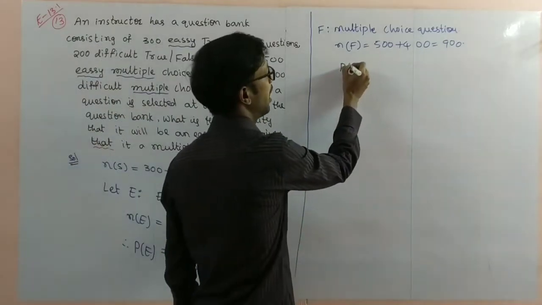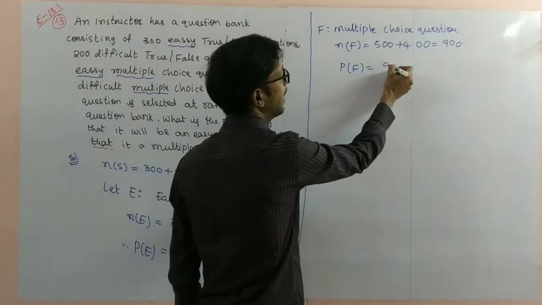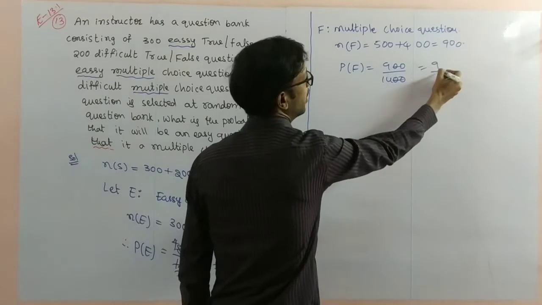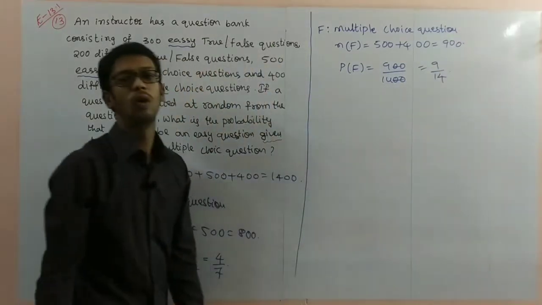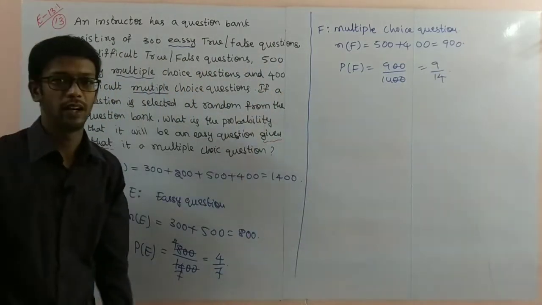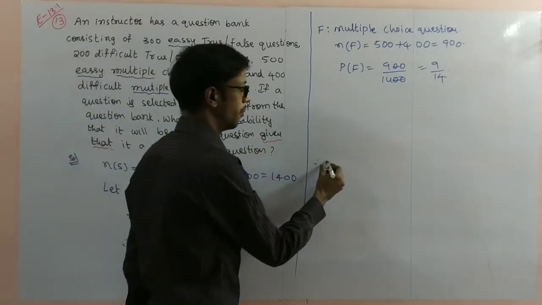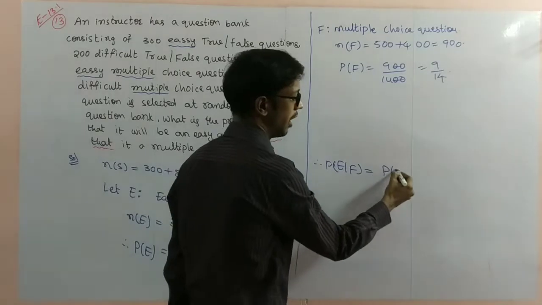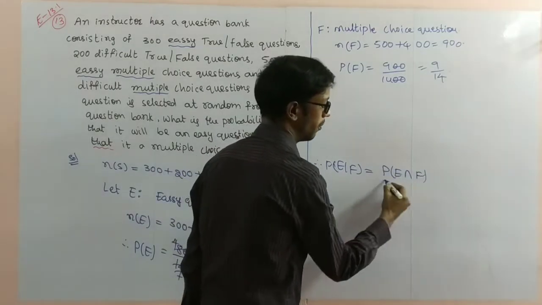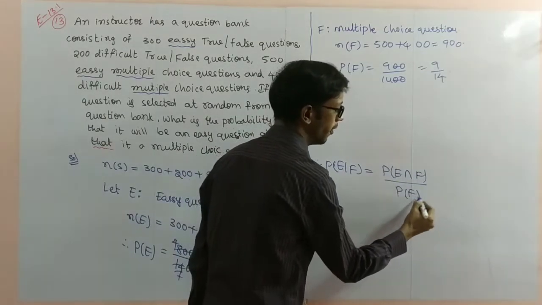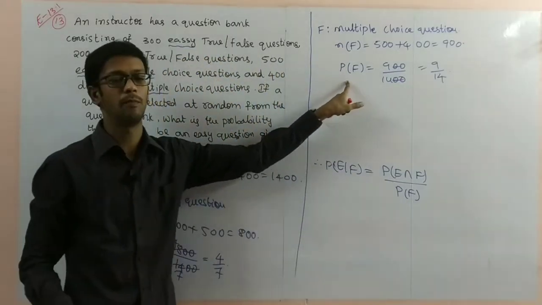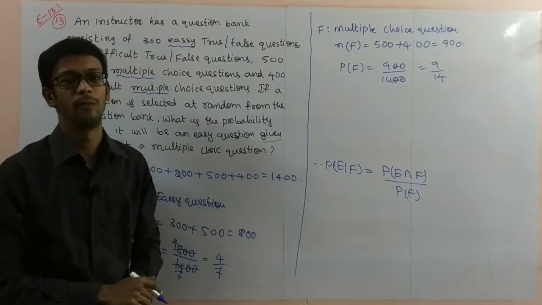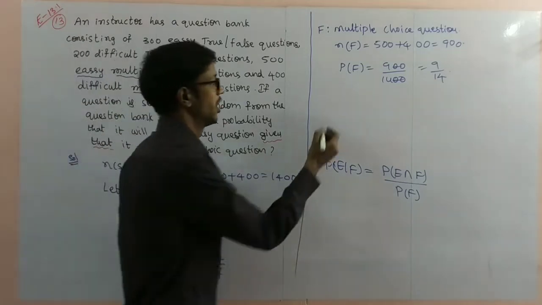So the probability of F is 900 by 1400. Zeros cancel, 9 by 14. Now F is completed. What we need is the probability of E given F, which is equal to the probability of E intersection F divided by the probability of F. The probability of F is done, but we need the probability of E intersection F.